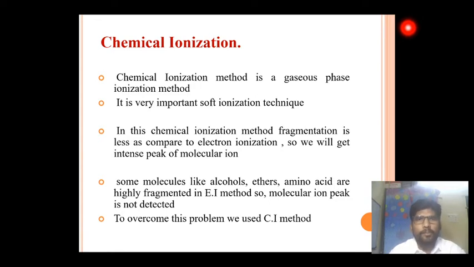Because this is a soft ionization technique, fragmentation is less as compared to the electron ionization technique, and because of less fragmentation, the intensity of the molecular ion peak increases. Some molecules like alcohols, ethers, and amino acids are highly fragmented in the electron ionization method. That's why for those molecules the chemical ionization method is used.